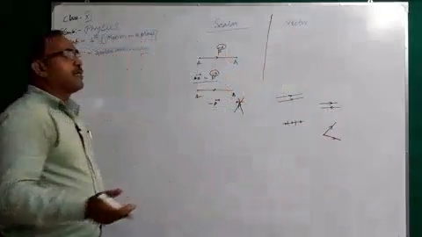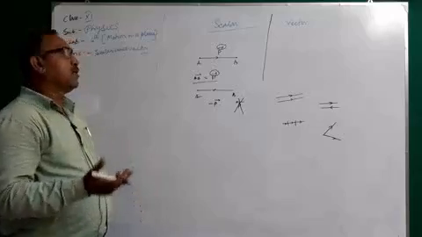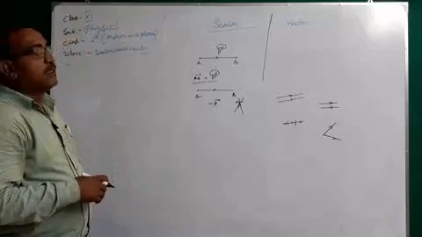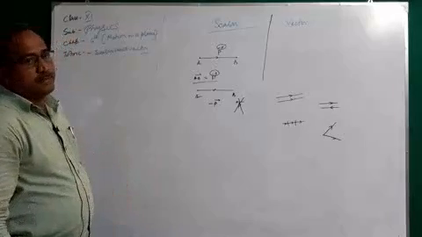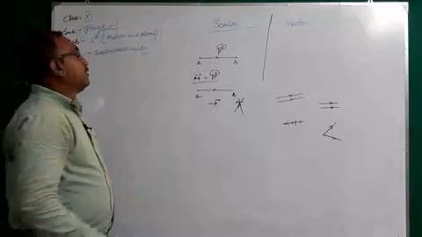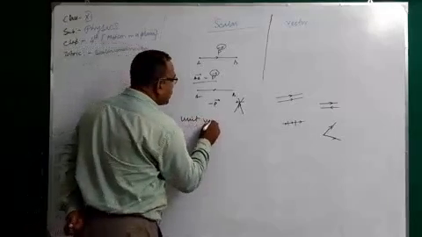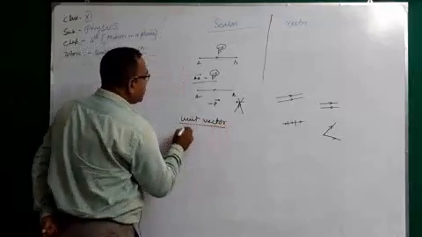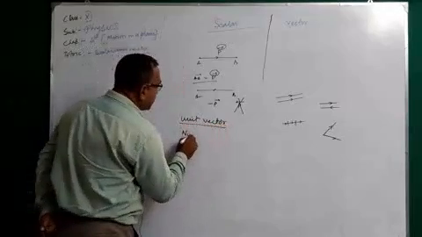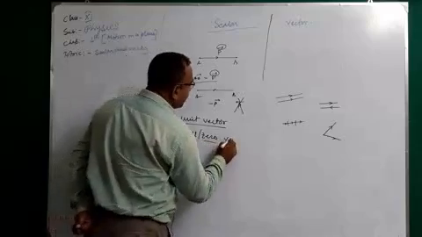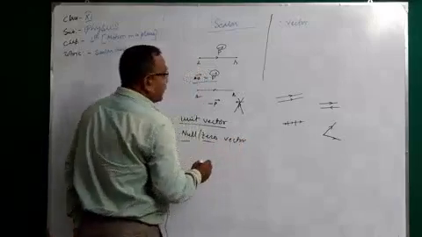So many terms are there: parallel vector, opposite vector, coplanar vector, collinear vector, and the unit vector and the null or zero vector.